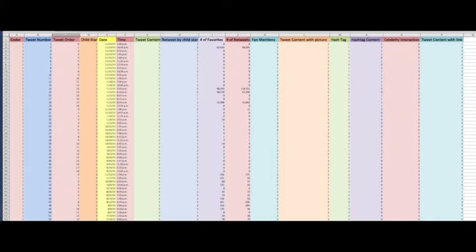The next variable we looked at was if the tweet contained a picture. This tweet does contain a picture, so we would put a 1. If the tweet did not contain a picture, we would put a 2. We then looked to see if the tweet contained a hashtag. This tweet does not contain a hashtag, so therefore we put a 2. If this tweet does contain a hashtag, we would put a 1.